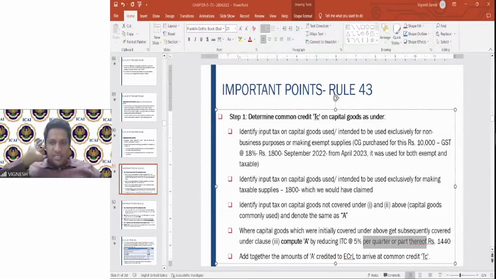It is purchased in September, but you have taken the credit during the month of September or part thereof. Clear? Janvi also has the same doubt. I hope it is clear. Or part thereof also should be taken as the quarter. So even if part, 1 month, is there, you have to take that as a quarter.